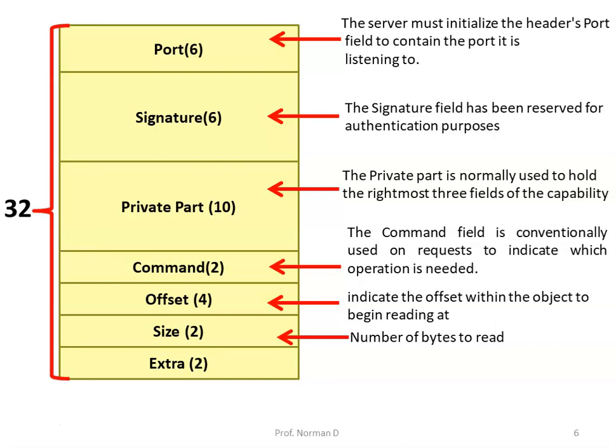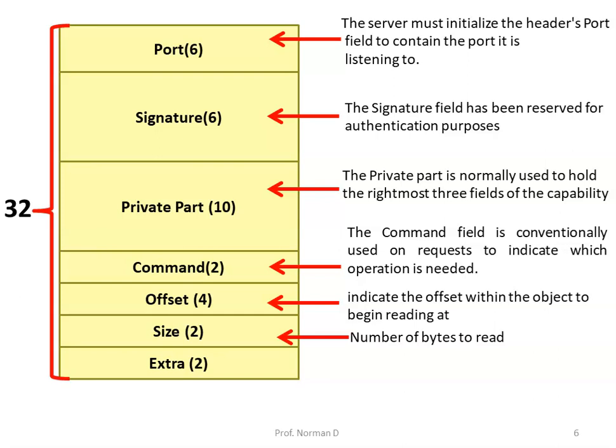What the first parameter of the get request call does is tell the kernel where to put the incoming header. In addition, prior to making the get request call, the server must initialize the header port field to contain the port it is listening to. Now this is how the kernel knows which server is listening to which port. The incoming header overrides the one initialized by the server. Now when a message arrives, the server is unblocked. It normally first inspects the header to find out more about a request.